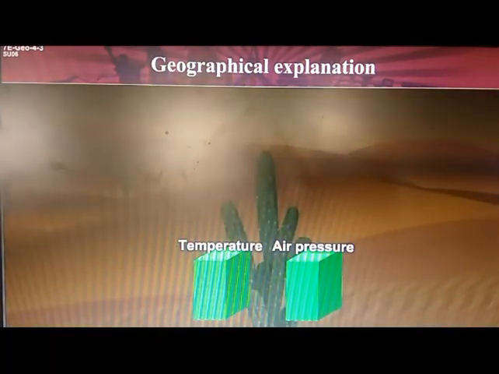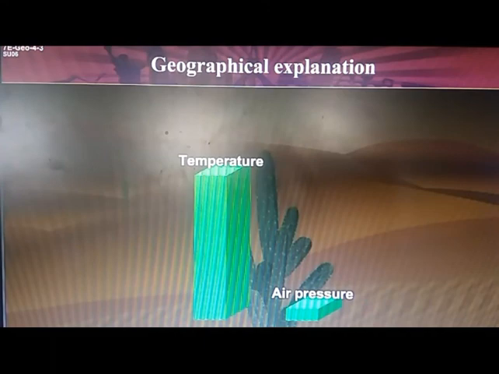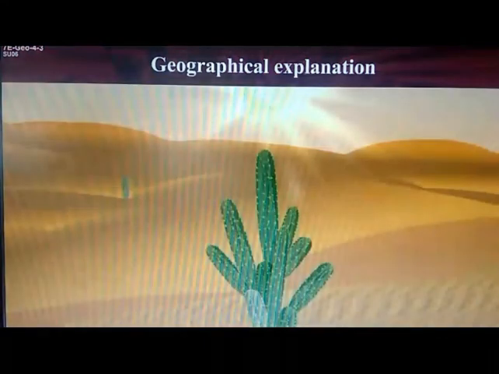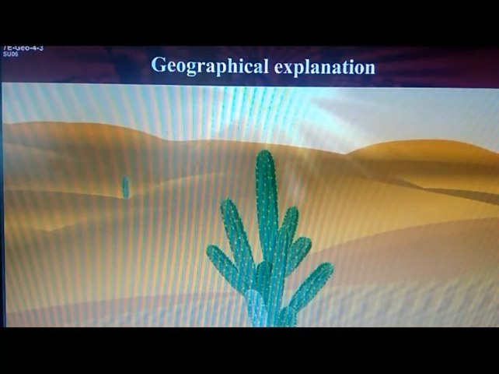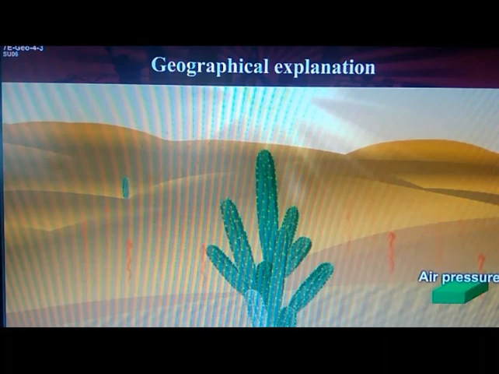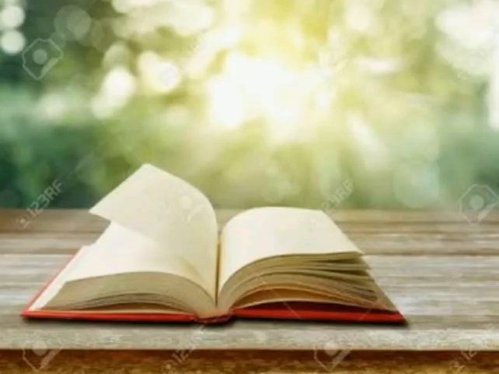Whenever the temperature is high, that means when the temperature increases, the air pressure is low. As the temperature rises, the air gets heated. It expands, that means it spreads, and it becomes lighter. This lighter air starts moving up towards the sky, and as a result, the air pressure in such areas decreases.